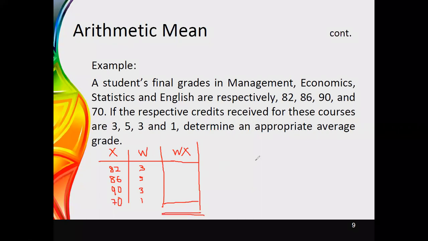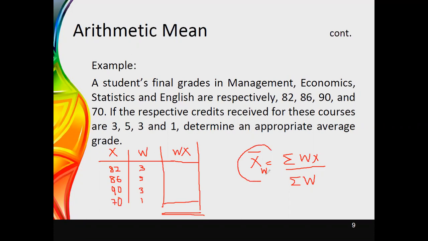It is because to calculate the mean value, what you need is the summation of wx. We need the summation of wx, and this needs to be divided by the summation of w. Likewise, you can simply calculate the weighted arithmetic mean, and to denote the weighted arithmetic mean, we use the notation x bar with the subscript w. This is the notation we use to denote the weighted arithmetic mean, x bar with the subscript w.